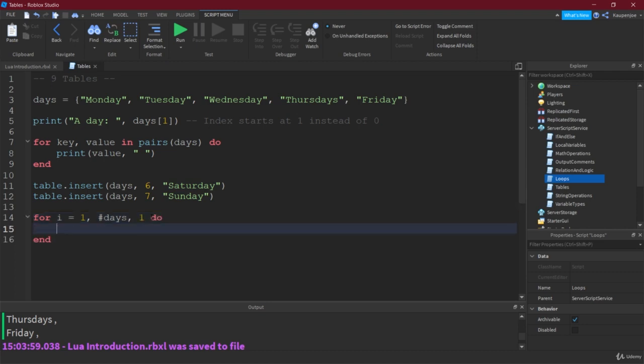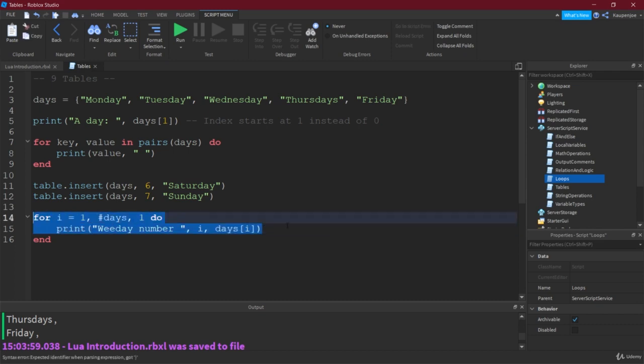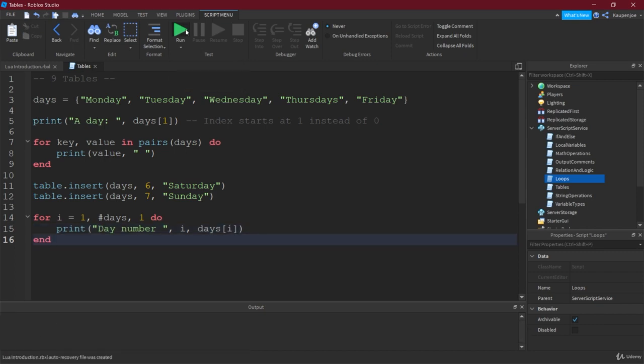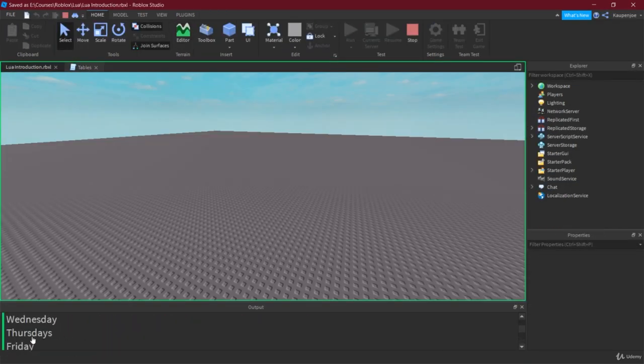And then if we increase this by 1, we can actually just print out, and then we can say, let's say weekday number I is equal to days I, right? And in this case, we can just print out each of these days. So, well, actually, it's not a weekday, it's just day. Let's say day number. There you go. And let's run this. As you can see, works like a charm, right? Day number 1 is Monday, and so on until you get to day number 7, which is Sunday.